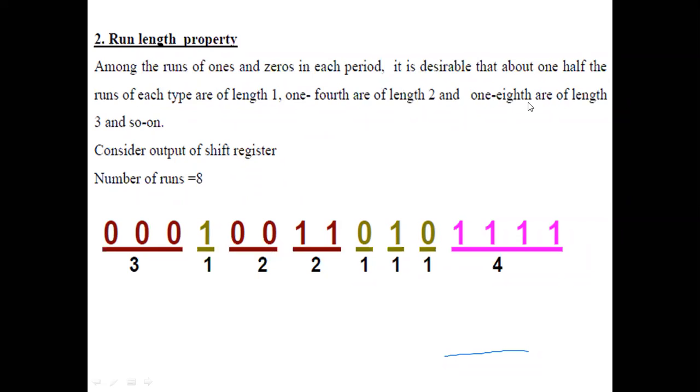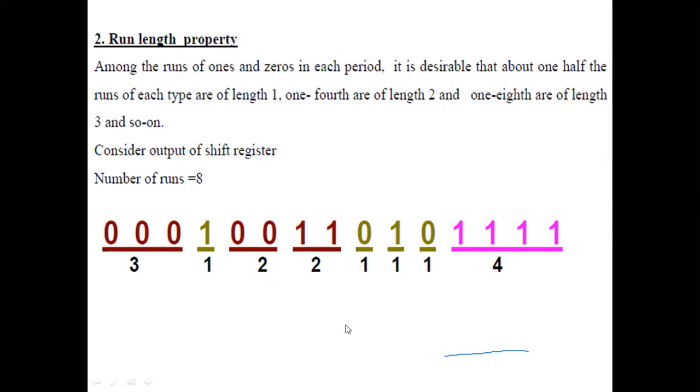Next, 1/8 of the number of runs should be of length 3 and so on. What is 1/8 of 8? 1/8 of 8 is 1. So that means there is one run of length 3. 3 zeros are there together. If instead of 3 zeros you had 3 ones, then also the property is satisfied. But if you have 3 more ones somewhere here, then the property will not be satisfied.